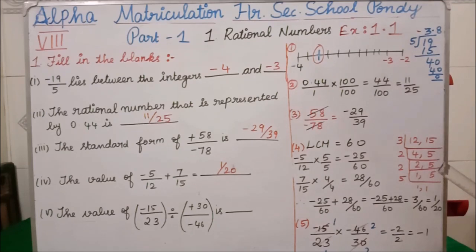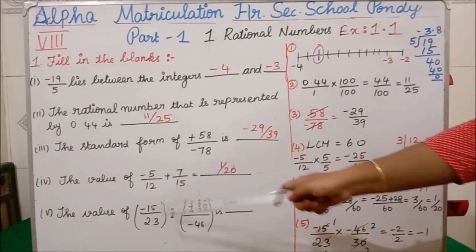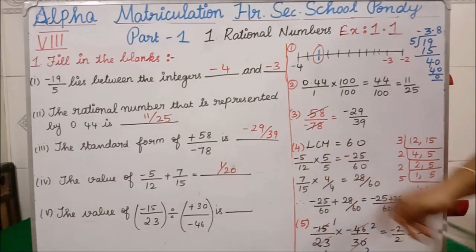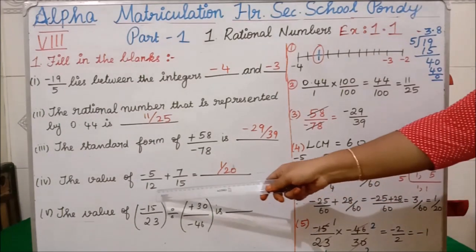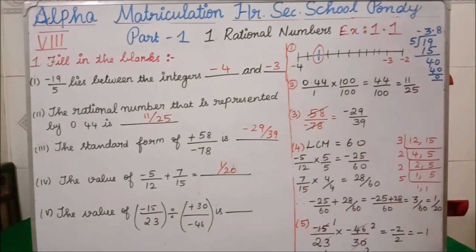See here, all of you, 12, 15. And I am finding the LCM. I am getting the LCM as 60. Because 3 2s are 6, 6 2s are 12, 12 5s are 60. Clear? So once we got the LCM is 60, you take this first, minus 5 by 12. In 12, by what number should you multiply to get 60, you have to think. Okay, in 12 table, how many times 60 will come, you have to see.